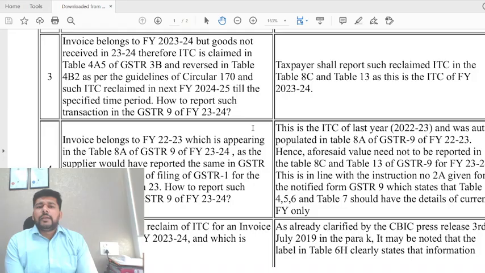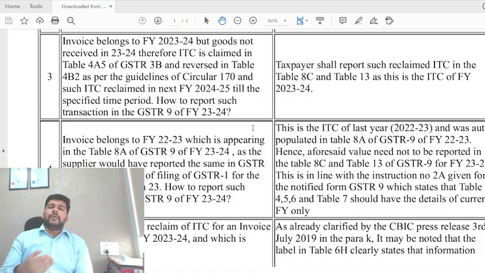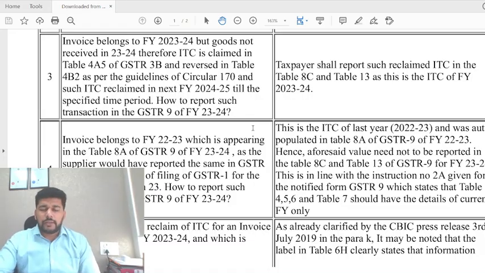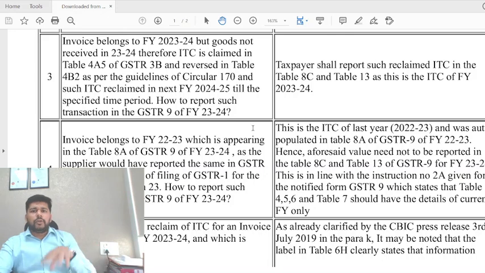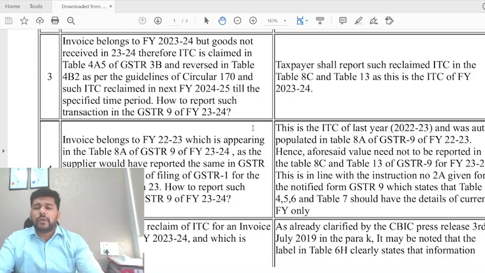So here, despite the fact that there is an invoice of FY 23-24, the goods were not received in 23-24, but the credit was availed and reversed because of a circular only. It is not because of any other reason. There is a circular, but it will appear in your GSTR-2B because they have issued your invoice, but you had not received the goods by that time. Correct? So technically it will not be an eligible credit.